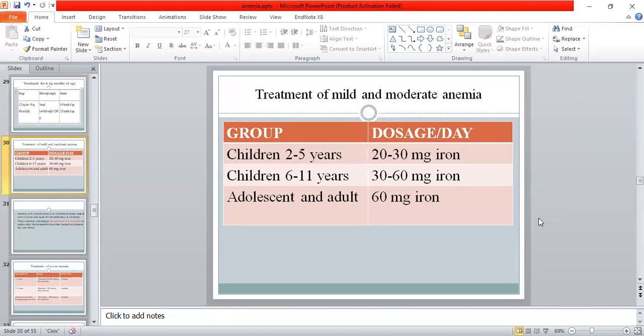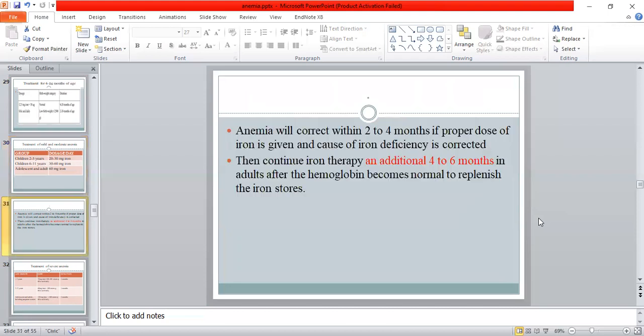In the age group of children 2 to 5 years, 20 to 30 mg iron per day is required. In the children 6 to 11 years, 30 to 60 mg iron is required. In adults and adolescents, 60 mg per day is required to treat the mild or moderate anemia.